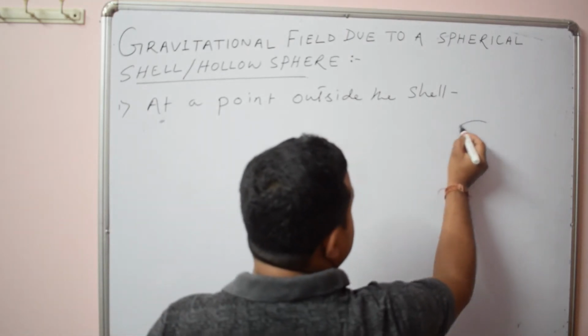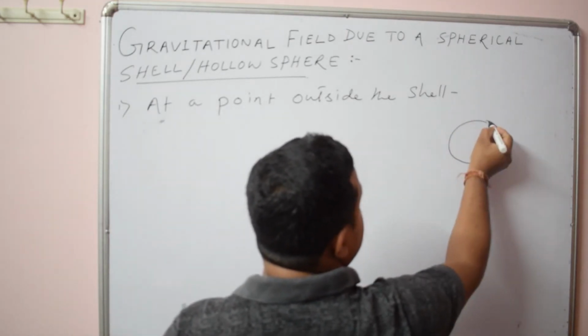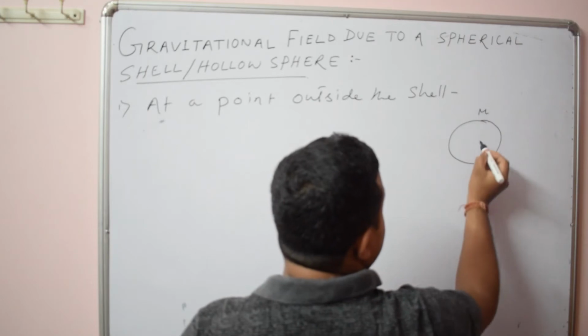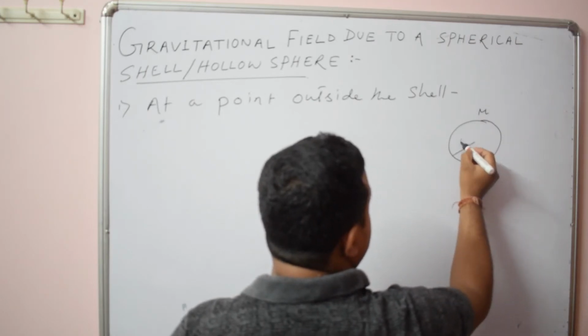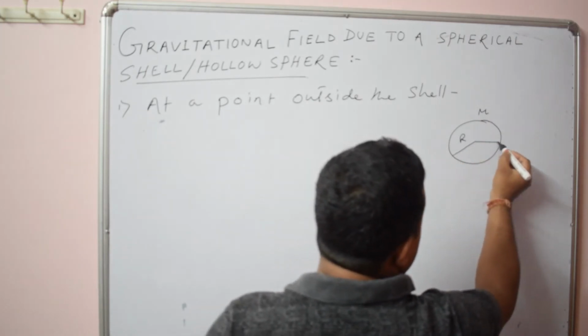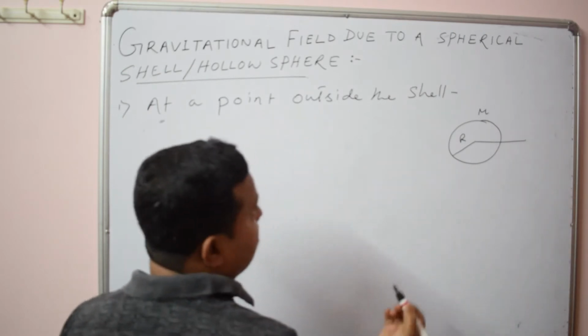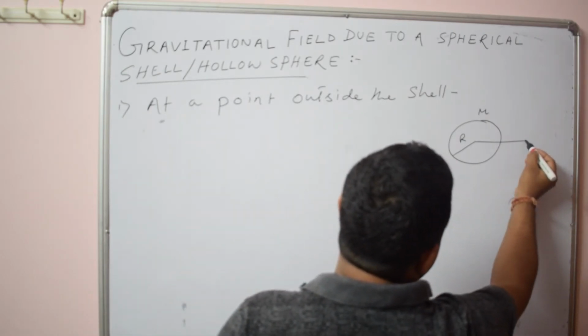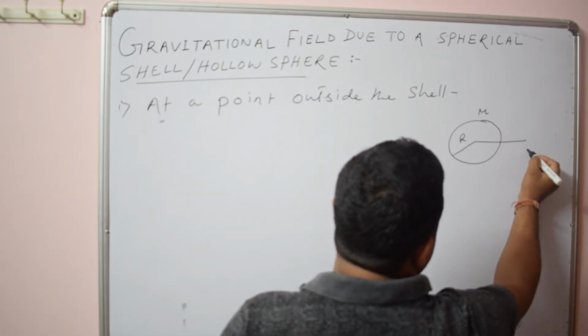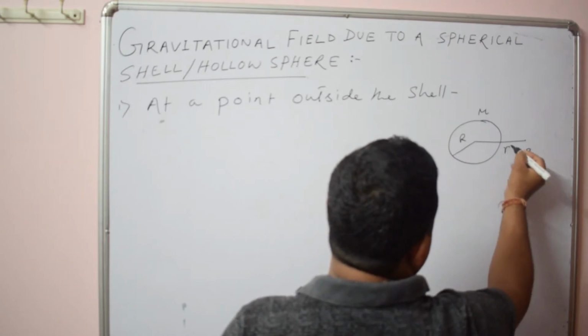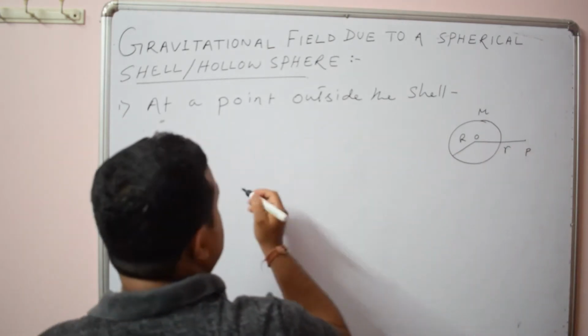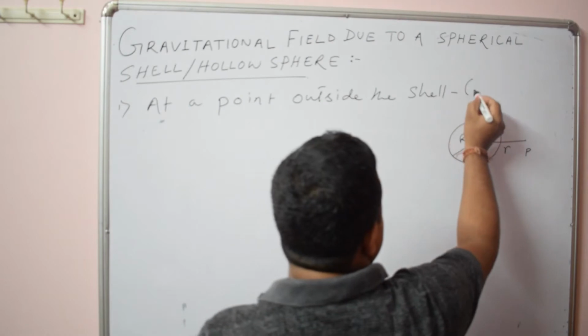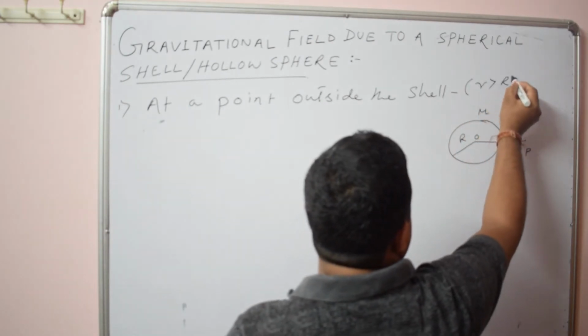Suppose this is a spherical shell of mass m and radius R. We want to find the gravitational field intensity at a point, say P, at a distance r. So outside the shell, that means r is greater than R.